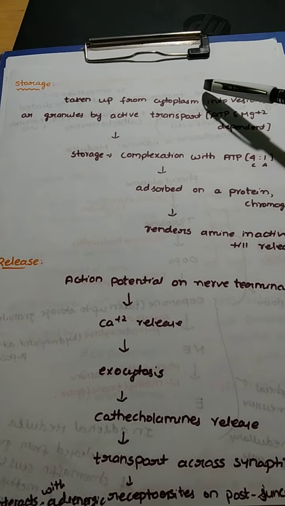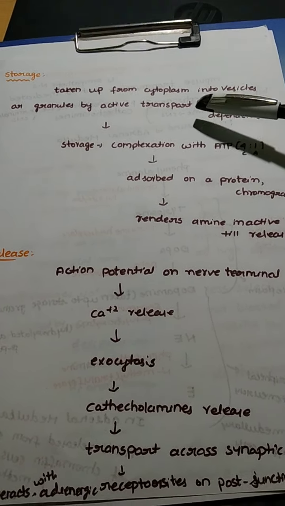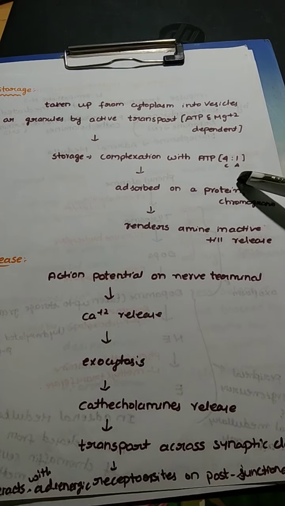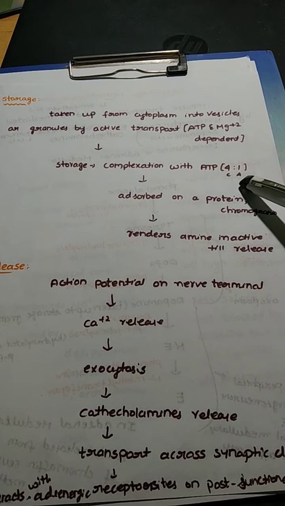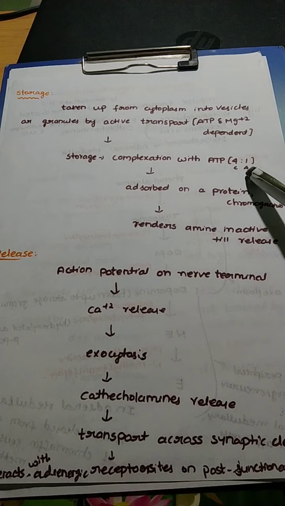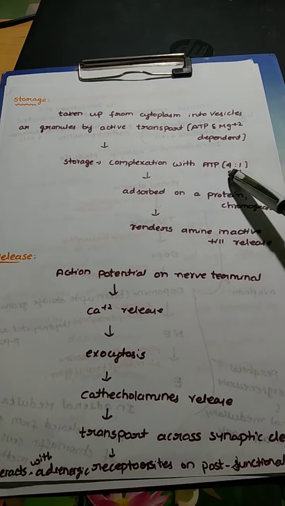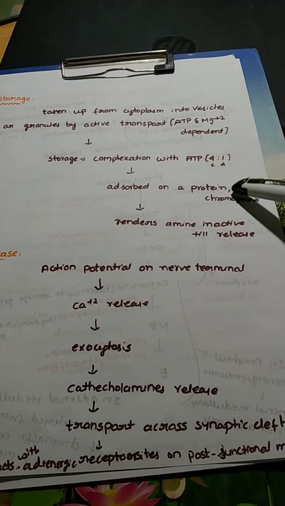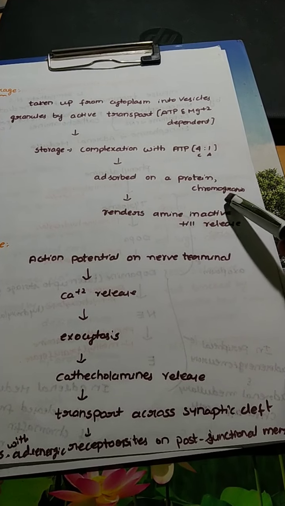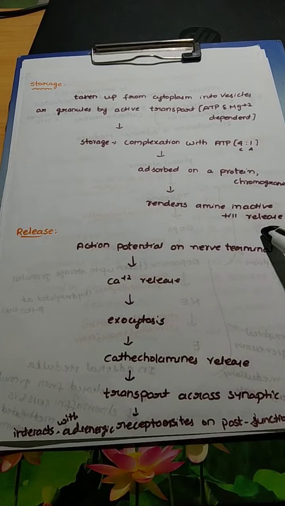After the synthesis takes place in the cytoplasm, it is taken into the vesicles by active transport, and this active transport is ATP and magnesium dependent. This storage happens when the catecholamines are complexed with ATP in the ratio of 4:1. That is, for 1 ATP, 4 catecholamines can be attached. After the complexation, it is absorbed on a protein called chromogranin. This absorption on protein will render the amine inactive till it is released.